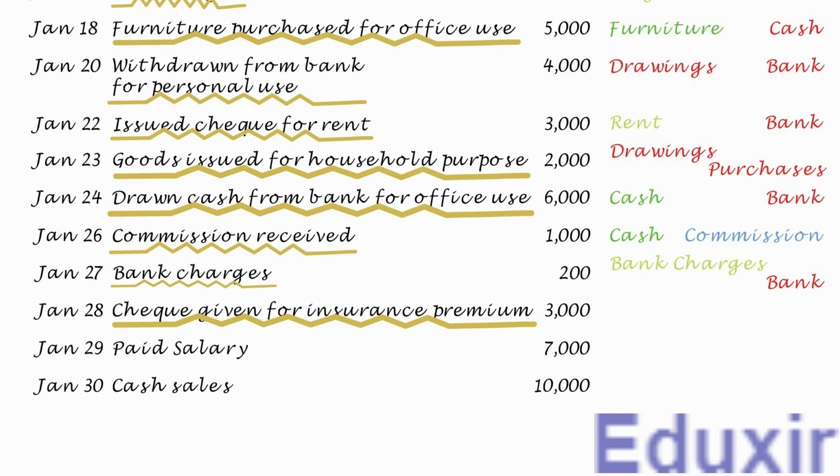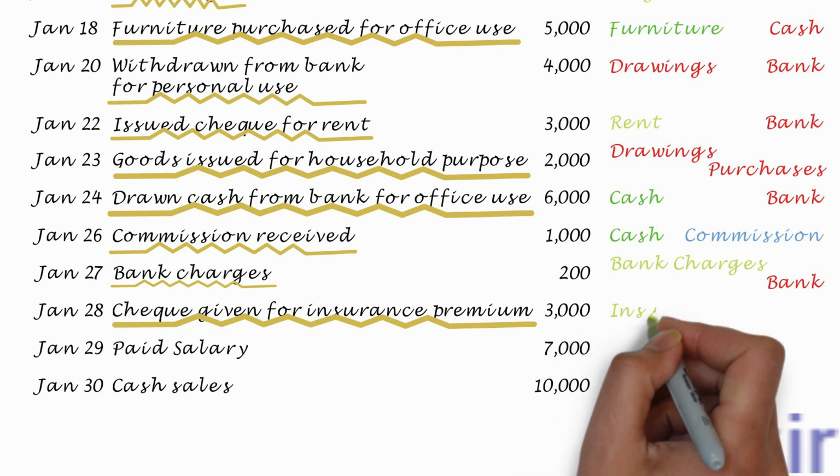As you know, insurance premium paid is an expense. In other words, the business is incurring an expense named insurance premium in this transaction. The rule to record an expense incurred is to debit the corresponding expenses account. In this case, the insurance premium account should be debited.